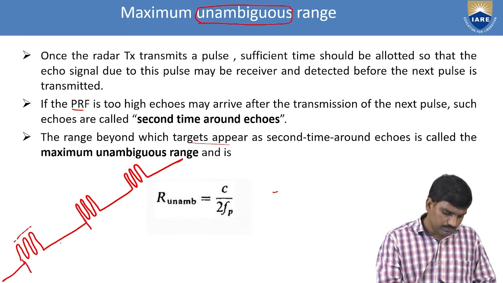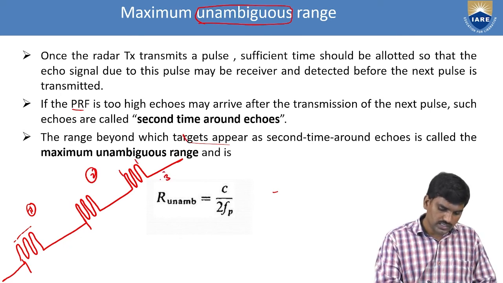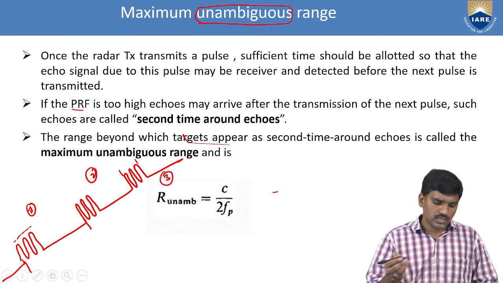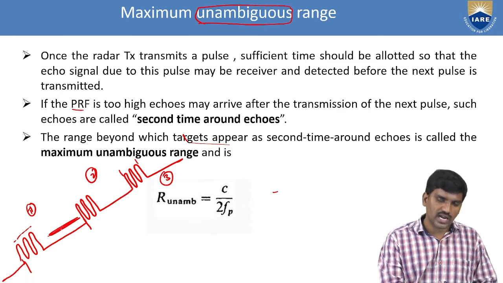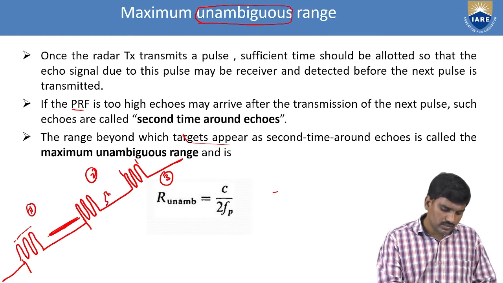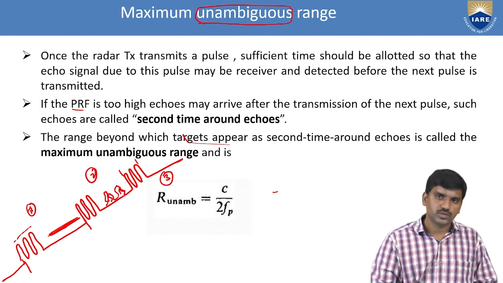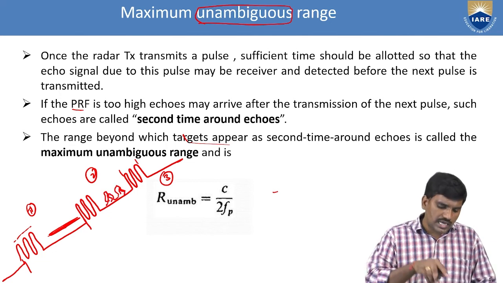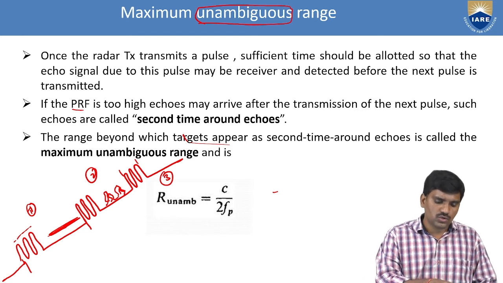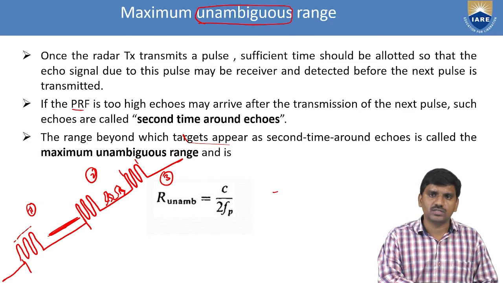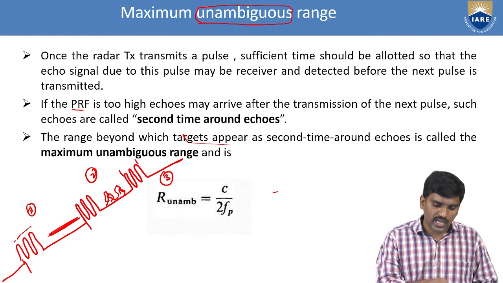From here to here there is one pulse, and from here to here there is a second. The echo may arrive only after the second pulse, yet the signal is associated with the first pulse only. This is the second time arrived echo.